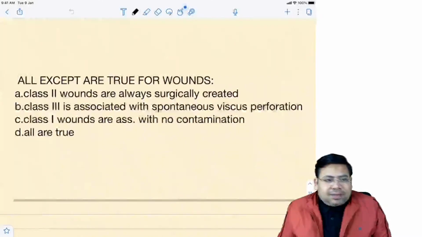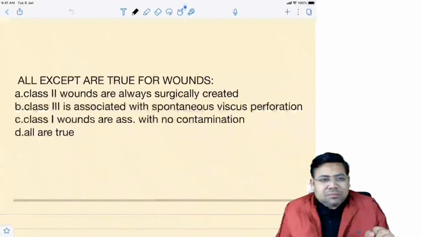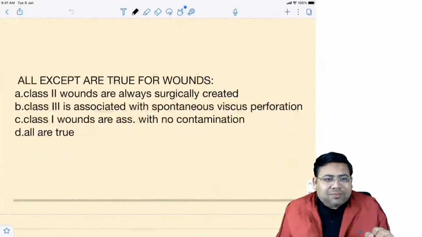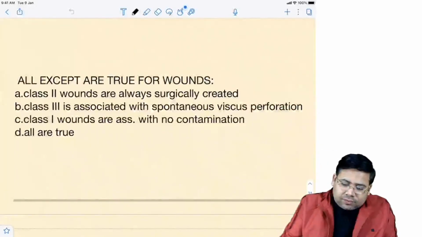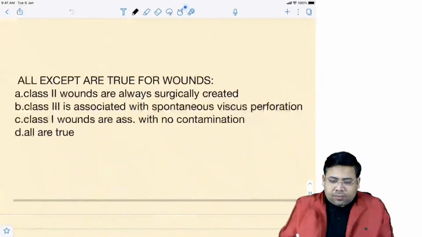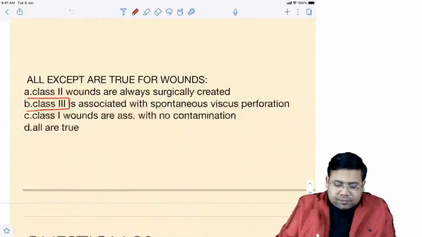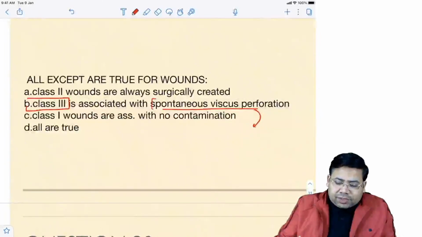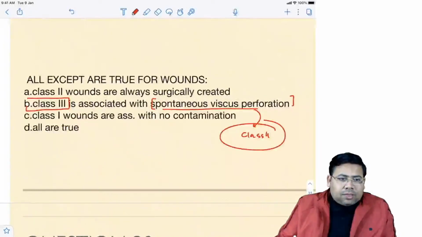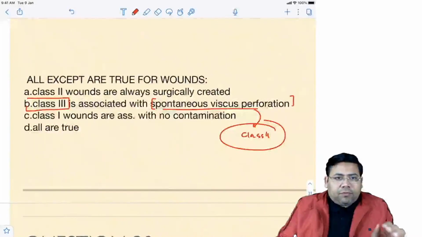I'm still waiting for the right answer. Come on, answer. Try. Awesome, David. Awesome. So David has answered it right. Let us see, class 3 wounds. Okay, try to understand this. Class 3 wounds, they are associated with spontaneous viscous perforation. No, the spontaneous viscous perforation belongs to class 4. Yeah, so this is very important, very important. I'll clear all your doubts in this.